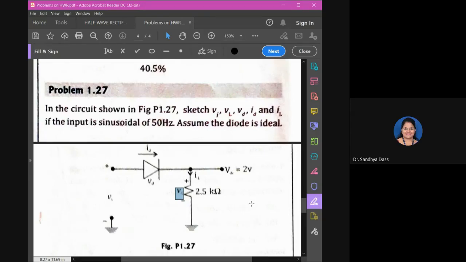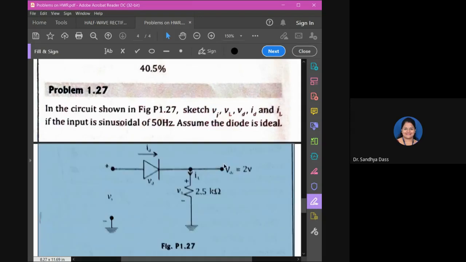All right. So with VI, first we need to plot VI. To plot VI, we need VM. So as Ashwija mentioned, we can go for calculating VM, that is the peak value of the input voltage, using the equation VDC is equal to VM by pi, right?